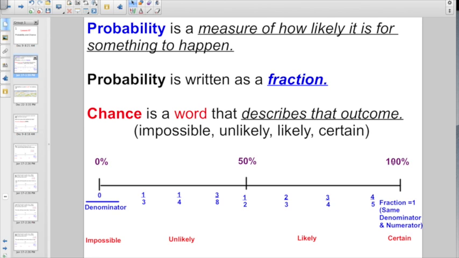And anytime the fraction ends up as 1, when the numerator and denominator are the same, or if the percent is 100%, that means the chance is certain. It is going to happen every time.